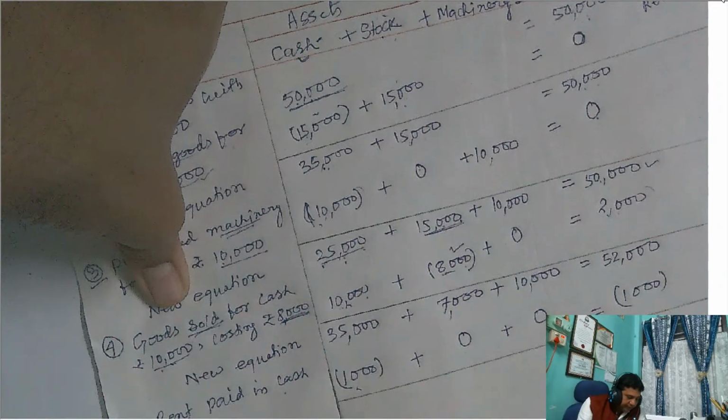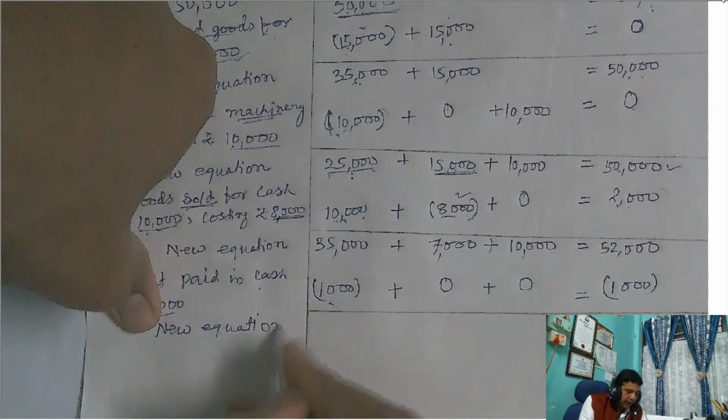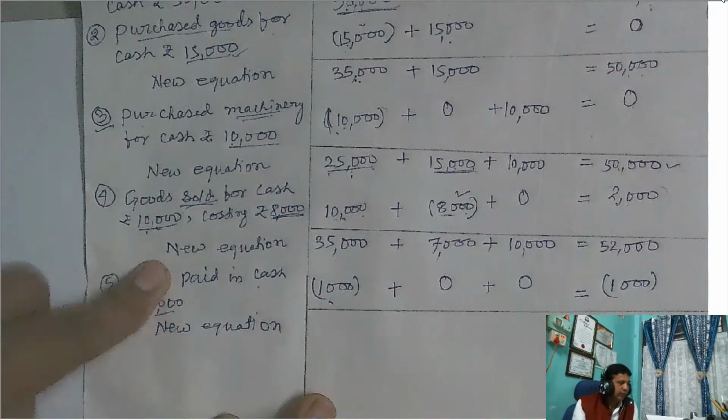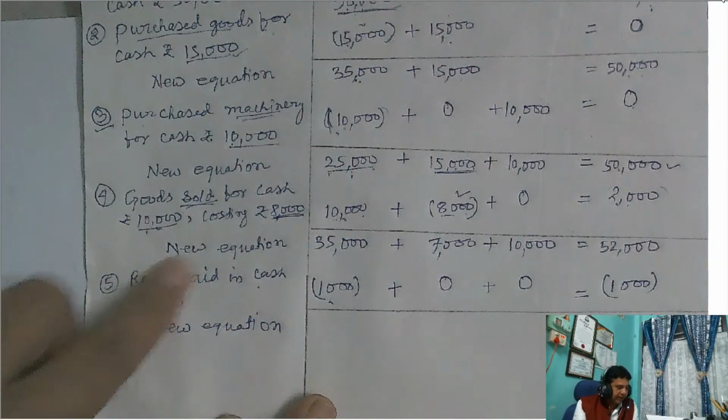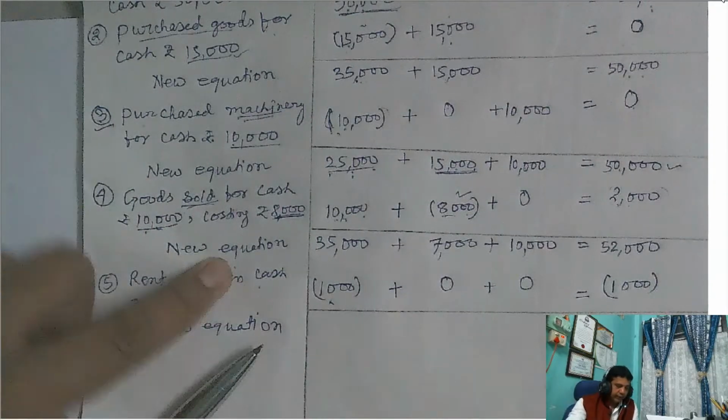After every transaction, you have to find out the balance, stating the new equation.